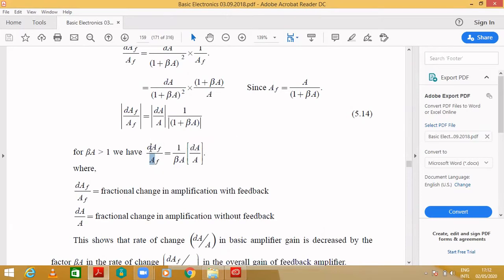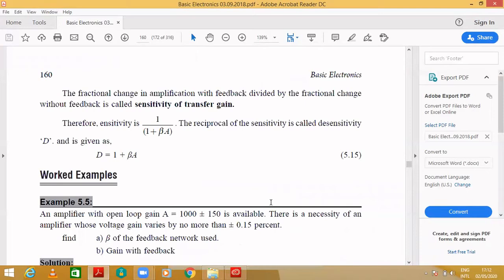So dAF means a small or fractional change in this AF, represented as dAF by AF. Similarly, dA by A is the fractional change in gain without feedback. So this is just the loop gain, beta A. This is how a basic amplifier gain is decreased by a factor of beta A.